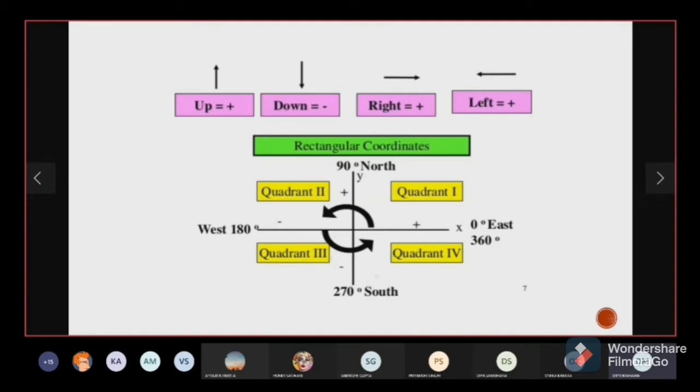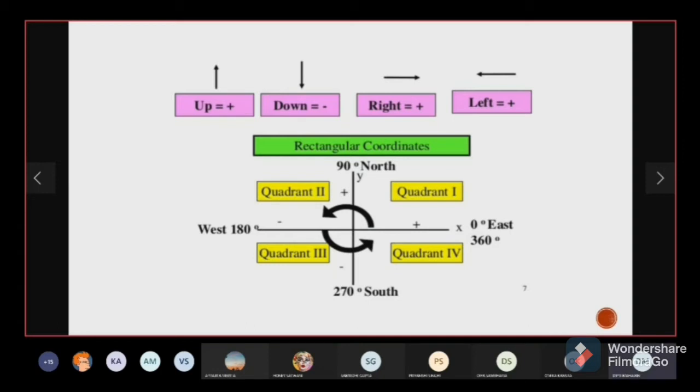In quadrant 4, we have x as positive, whereas y is negative. So another alternative way of writing this would be, you could have written 0 degree east. Okay? Either you write plus x or you write 0 degree east. It would amount to the same thing, that we would know that the object is moving along the x-axis.